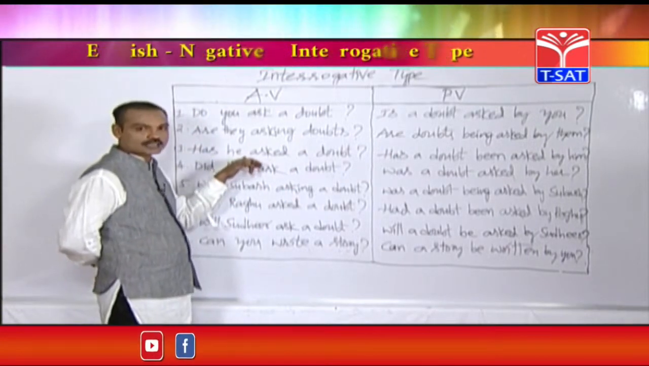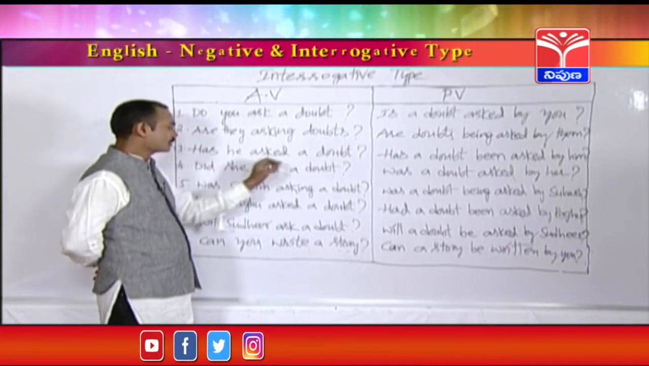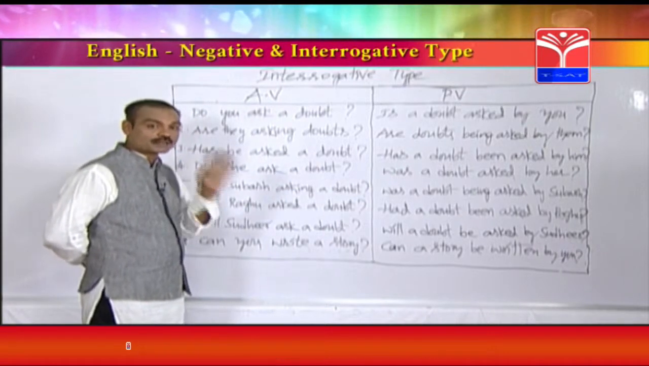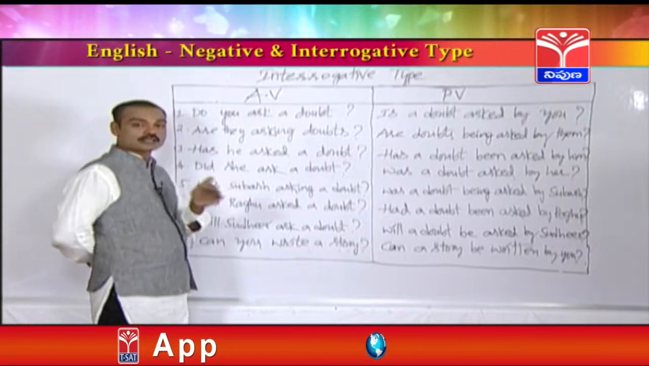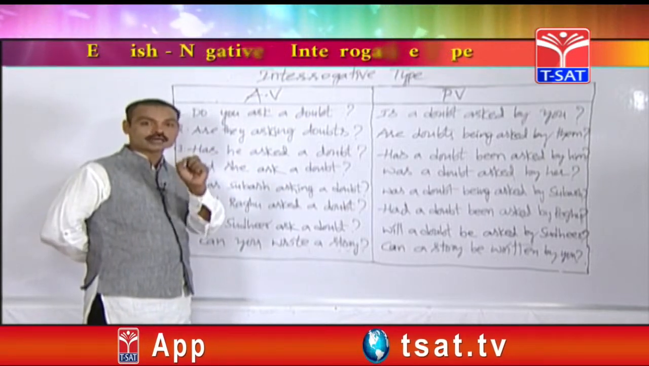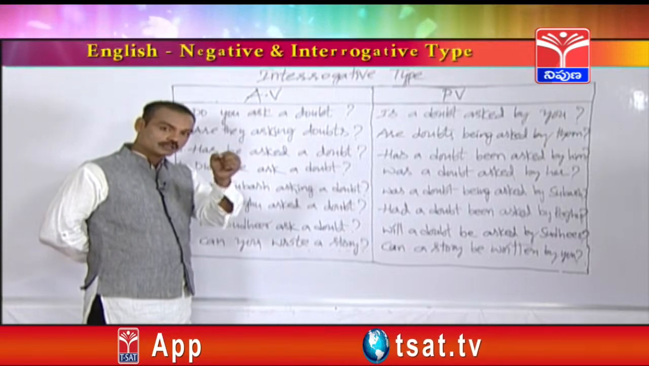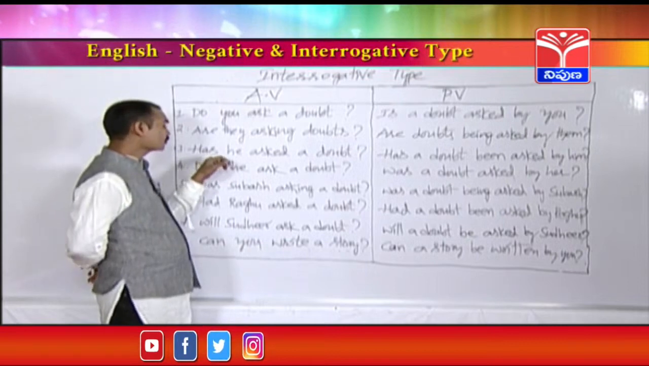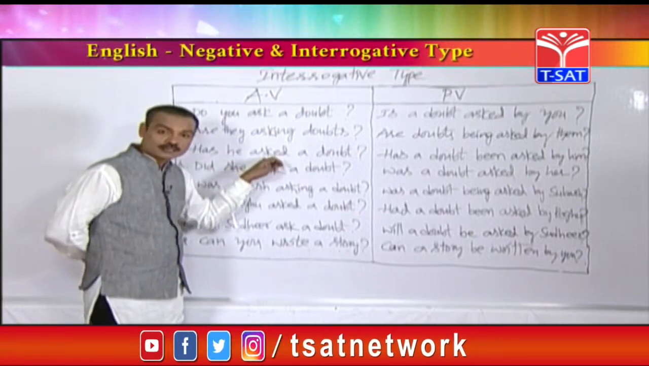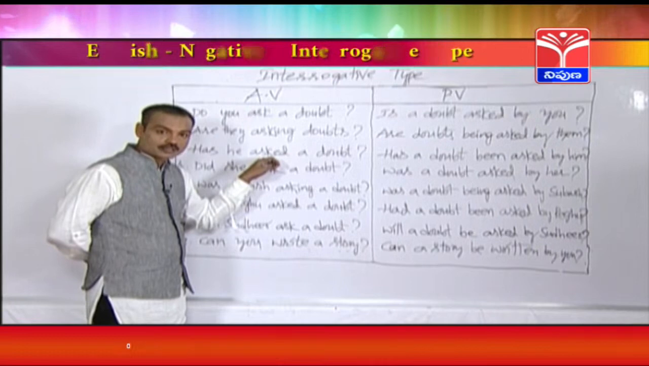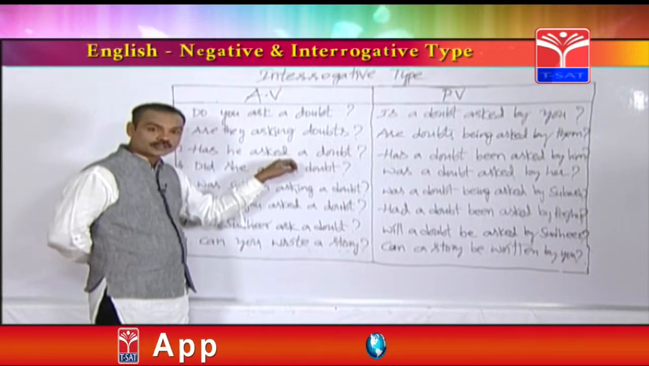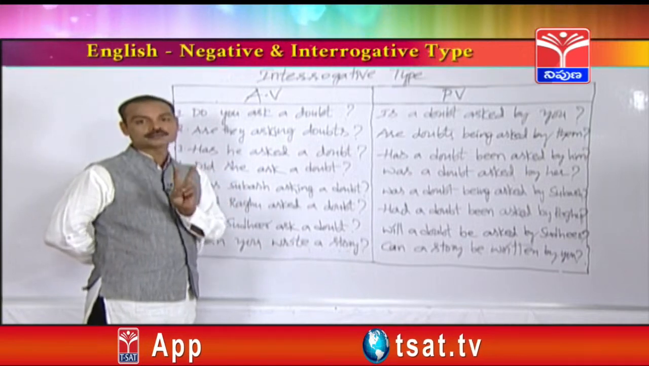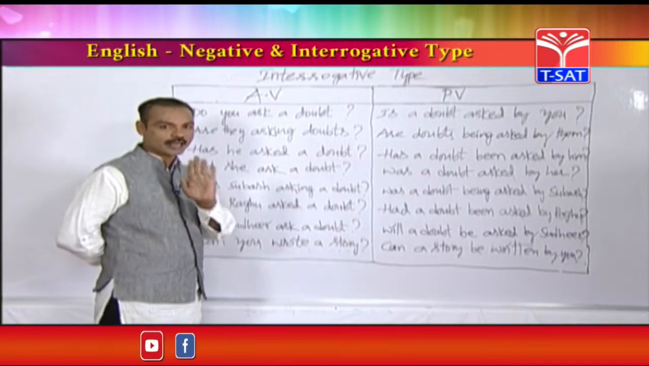Let's see another tense, that is present perfect tense. Has he asked a doubt? It is a sentence from present perfect tense. How can you find out? Friends, in any sentence, if you find out either have or has and the verb which is in the third form, that sentence is from present perfect tense. So in present perfect tense, yes or no type interrogative sentences start with either have or has. Only two helping verbs are there in present perfect tense. They are have and has.